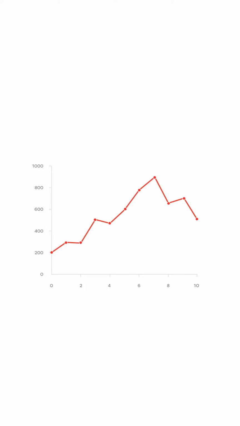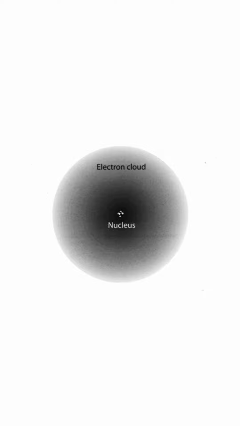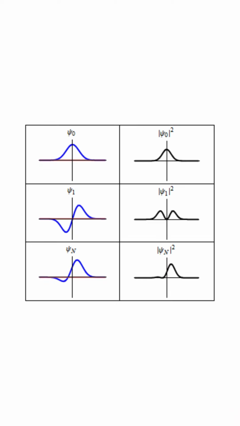But when we zoom down to the atomic scale, this classical picture stops working. Electrons don't follow neat planet-like orbits. Quantum mechanics gives us a new way to describe a state, a wave-like, probability-based picture of where a particle might be. In atoms, electrons occupy specific energy levels. These levels aren't continuous, but they come in discrete steps.